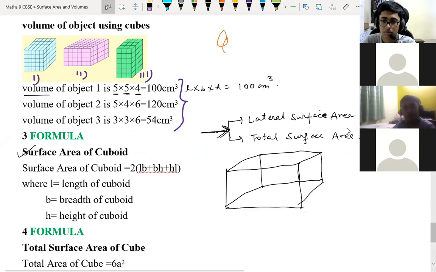See, I just discuss here. This is your length, this is your breadth, and this is your height, correct? If you're talking about this wall, only this wall, this wall is nothing but length into height, and this is your breadth, correct, children?